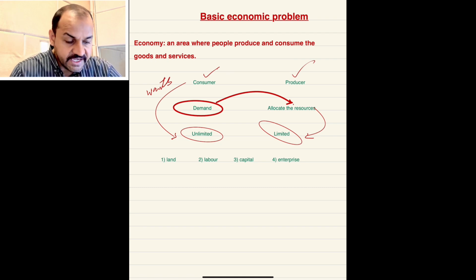From the consumer side wants are unlimited. From the producer side resources are limited to fulfill these unlimited wants. So there arises a problem.